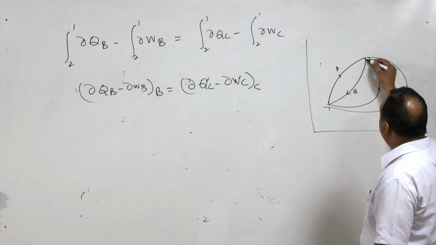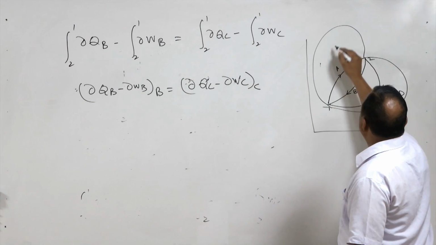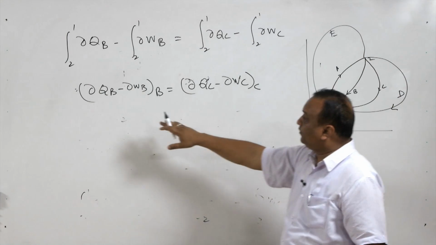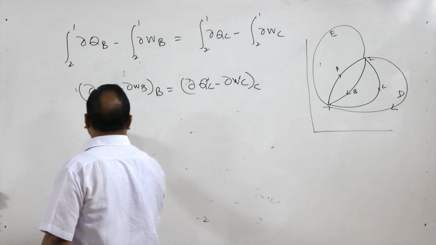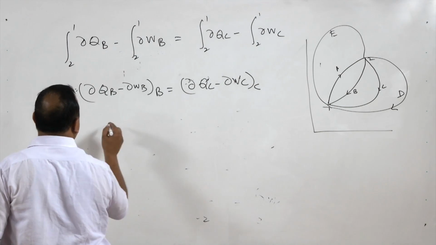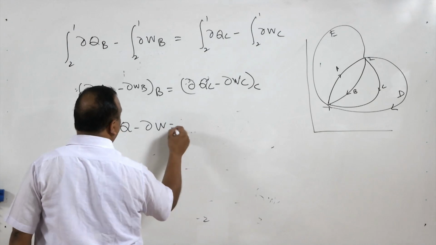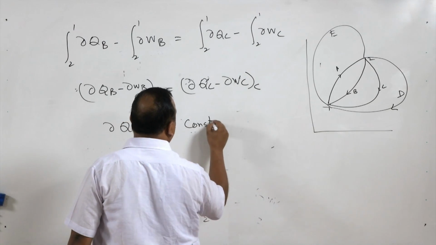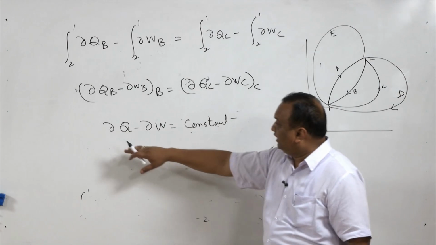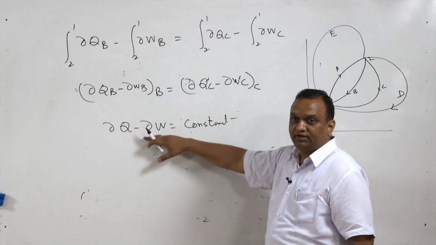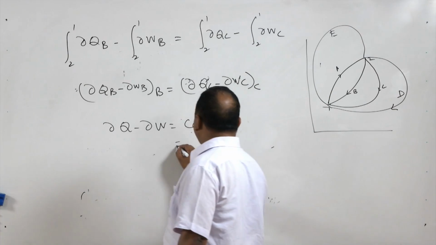If we are coming from state 2 to state 1, irrespective of the path chosen, we can take this path also E, irrespective of the path taken, we will be getting a constant. Now this constant is a property, because delta Q and delta W are also energy. So this constant has to be a term of energy, and it is expressed by E.